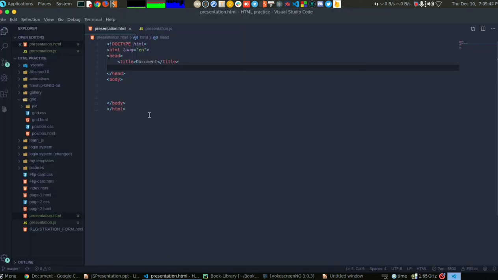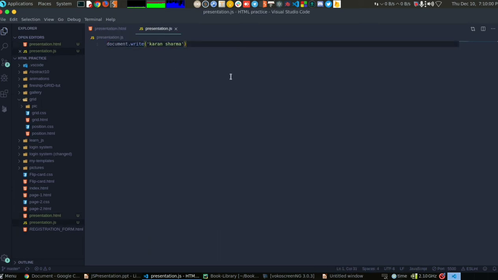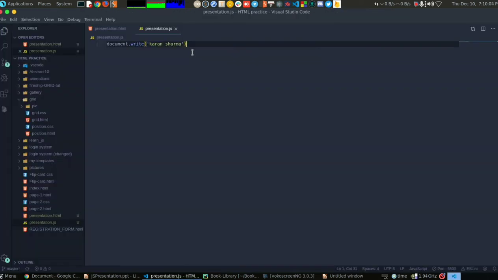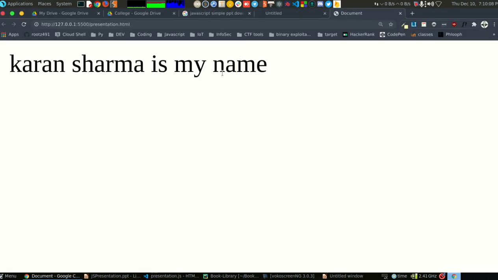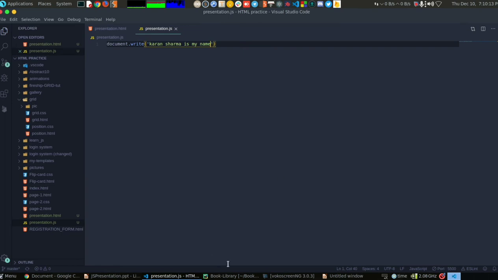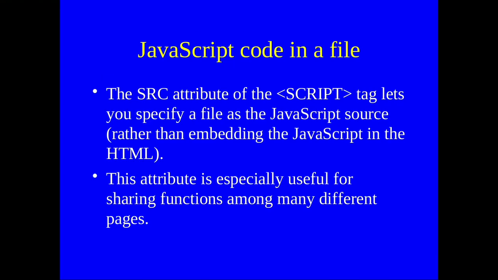But if I include that JavaScript file using the src attribute of the script tag, then we will be able to work with the JavaScript file, and from this code I can control things. My name is there, and because name is my name, I can write this also, and this will be printed here. So it's pretty easy actually. Now let's move to the next thing.